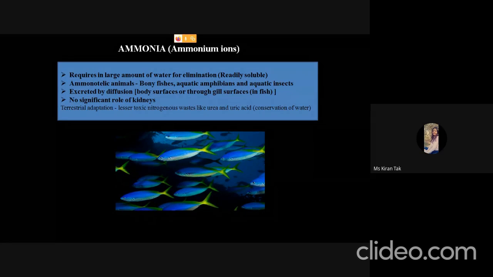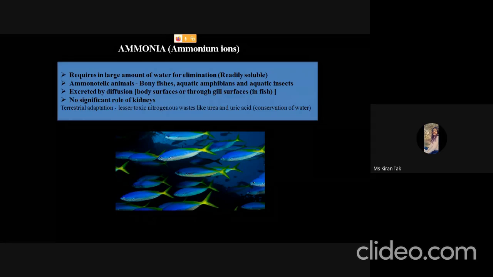The organisms that release ammonia are called ammonotelic animals, and these animals are bony fishes, aquatic amphibians, and aquatic insects. These animals do not have any requirement to store or conserve water, because they have plenty of water around them, so they can easily remove a large amount of water from their body.